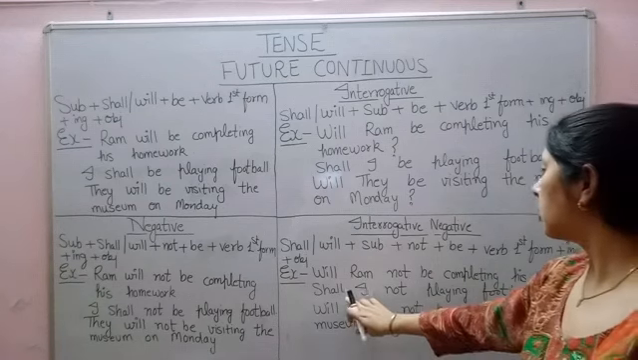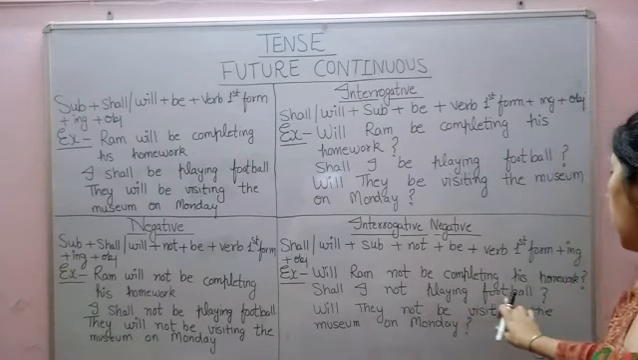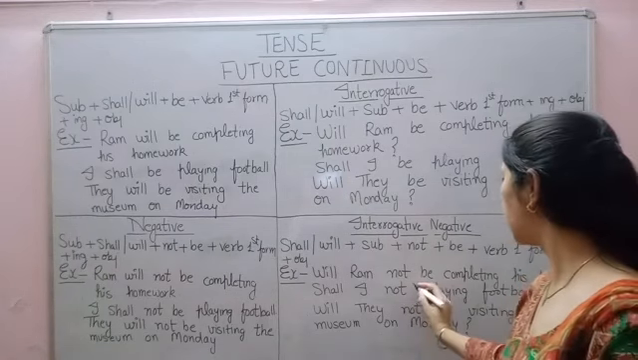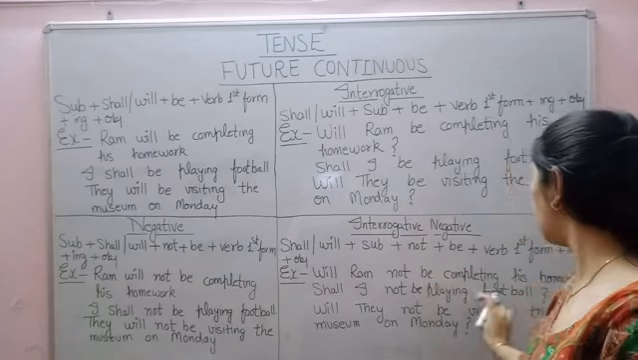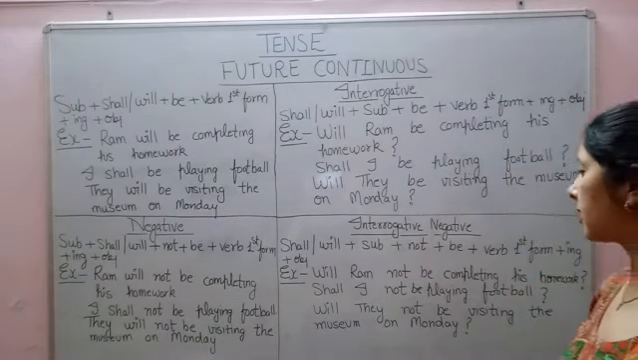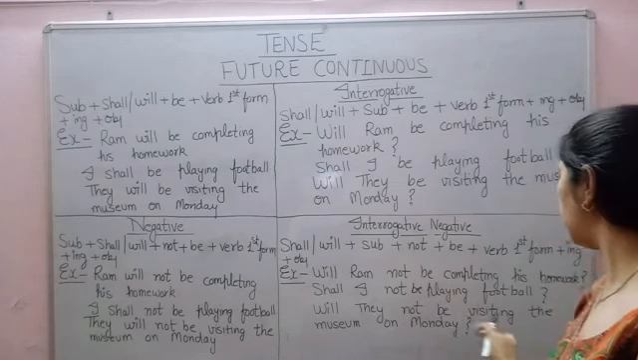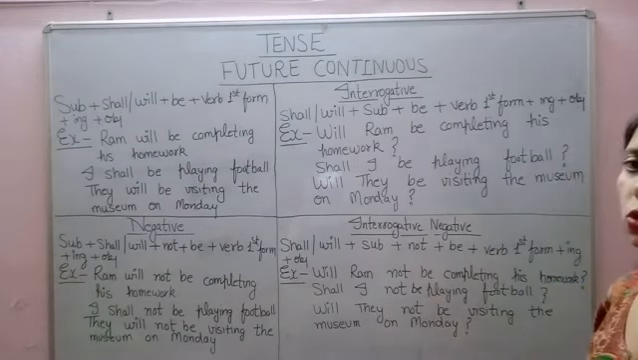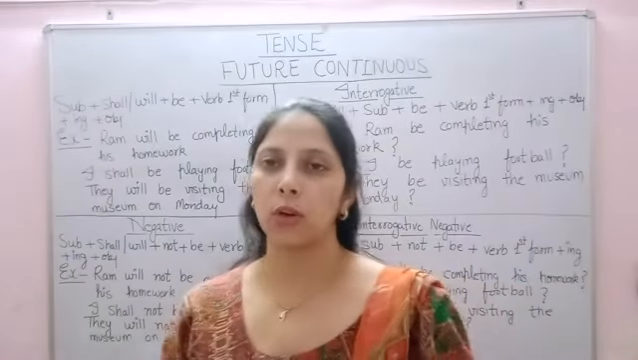Next example, shall I not be playing football? Question mark. Next example, will they not be visiting the museum on Monday? Question mark. So I hope you are clear on what future continuous tense is.